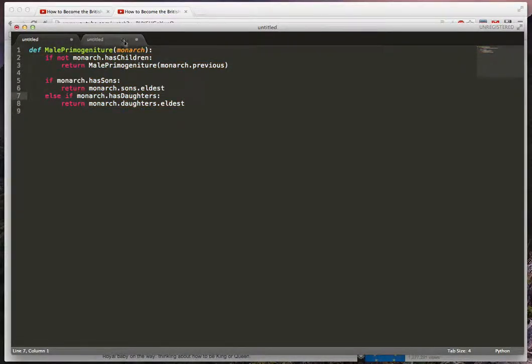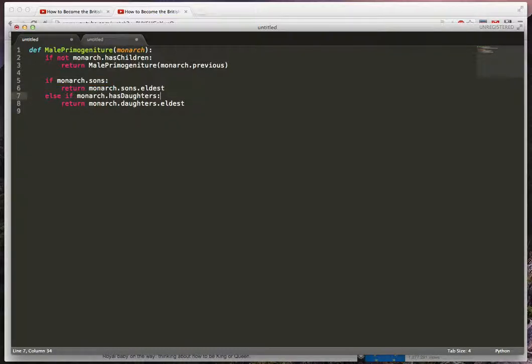By getting rid of that level of nesting, things are already a little more clear. Now here, going back to, again, Python idioms, you don't really see a lot of things like has sons, Booleans like that giving you some kind of meta information about a collection on an object, because we have this collection. I don't really know what this is because I don't have the class for monarch, right? But presumably this is a list or some other kind of collection that we're working with here. So if it's a collection, if it's empty, it would resolve to false, and if it's not, it's going to be true. So essentially, this gives us the answer to the question: does a monarch have sons?